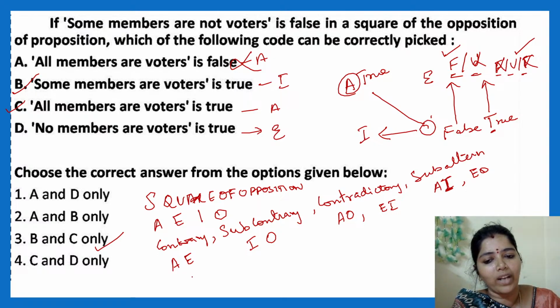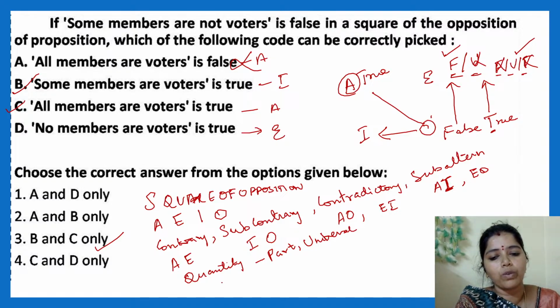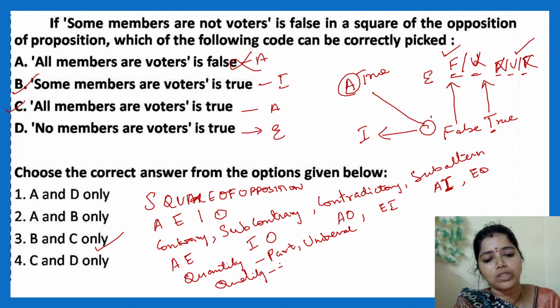Which one do we say quantity? Quantity, we talk about universal and particular. Which one do we say quality? Quality we say positive and negative.